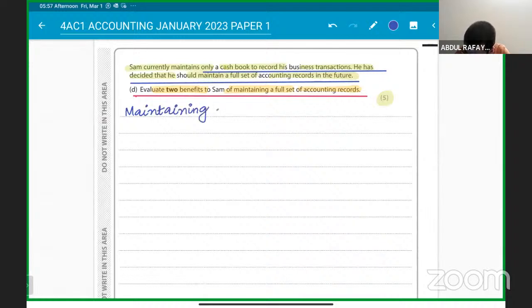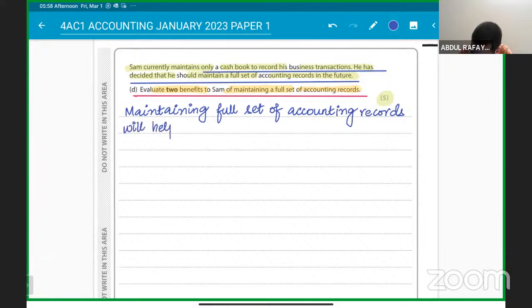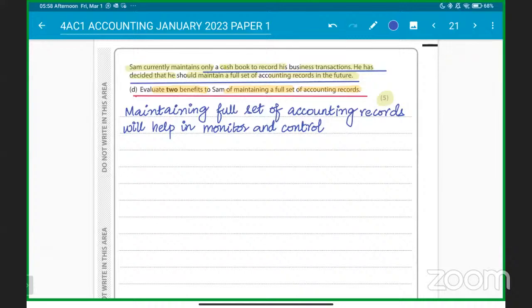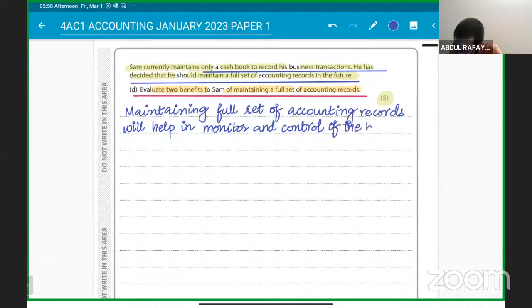Maintaining a full set of accounting records will help in reducing errors. Maintaining a full set of accounting records will help in monitoring and control over the business, and monitoring and control over the departments. Getting it clear? Help in monitor and control of the business.